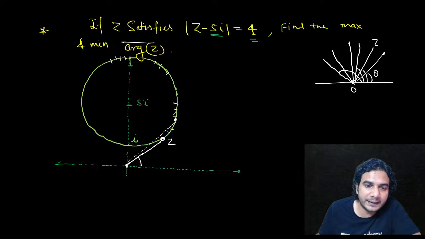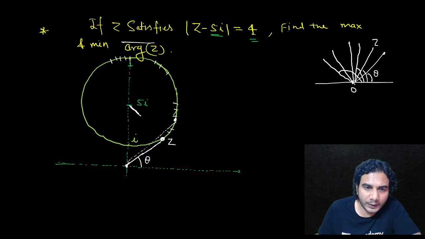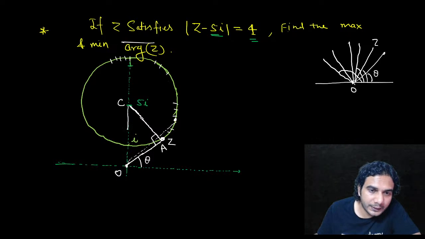So you need to find this angle. Let's say this angle is theta. Now you can do it geometrically. If you join this center to this tangent, because this line is tangent, so this is O, this point is say A, and this point is say C. Then at point A, this angle is 90 degrees. So you can see OCA is a right angle triangle.